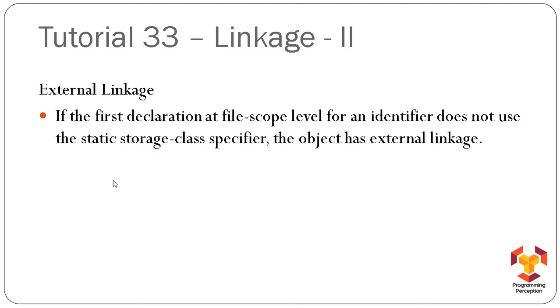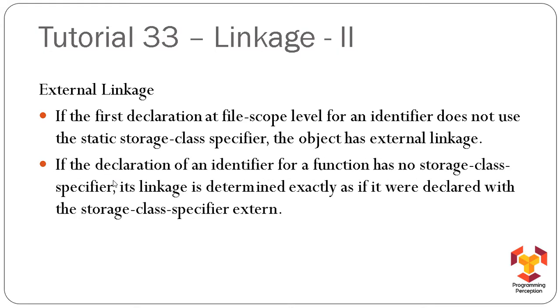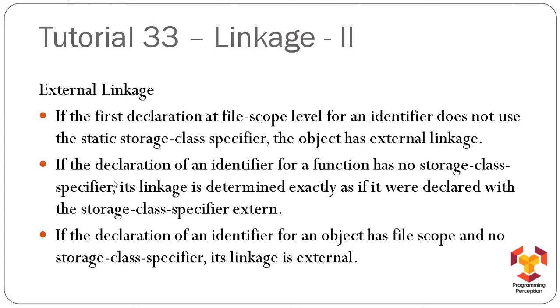External linkage. If the first declaration at file scope level for an identifier does not use the static storage class specifier, the object has external linkage. If the declaration of an identifier for a function has no storage class specifier, its linkage is determined exactly as if it were declared with the storage class extern. And if the declaration of an identifier for an object has file scope and no storage class specifier, its linkage